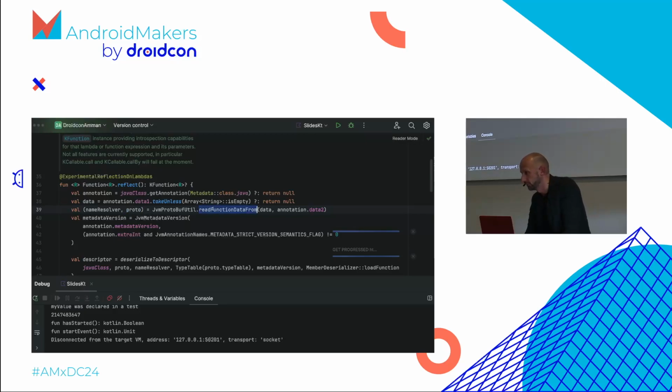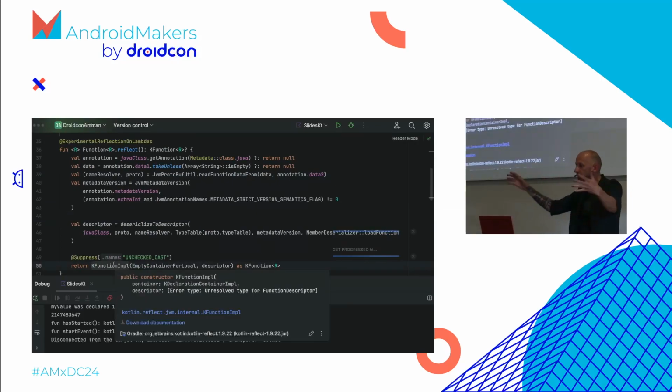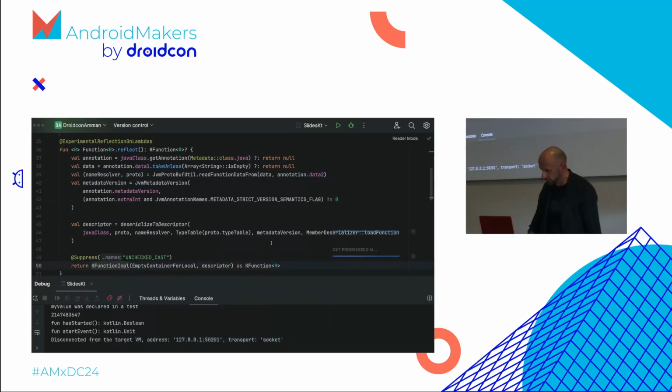So it grabs the metadata annotation, then it takes the name resolver and the protobuf with this JVM protobuf util, so we have an idea where I found it. And then it just creates new metadata, there's some description, and in the end it creates a KFunctionImpl, which just implements KFunction with all this described data and reads it out. So this is how the whole thing works under the hood. Everything sits in annotations, and all the utilities are available for everyone. There's nothing extra you import except for reflection in your project if you want to do some of these things.